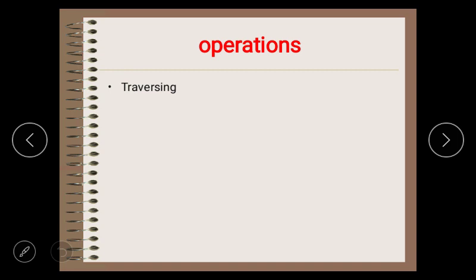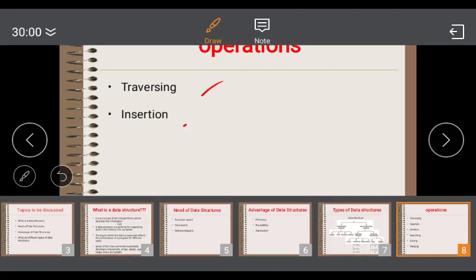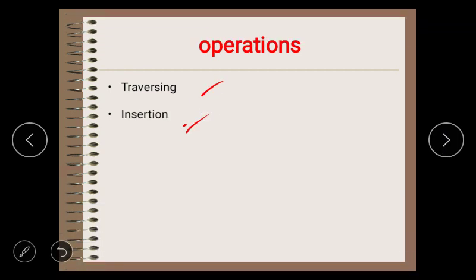Then we will divide that sum by the number of given subjects, that is 6, in order to find the average. And the second one is insertion. Insertion can be defined as the process of adding elements to the data structure at any location. If the size of the data structure is n, then we can only insert n-1 data elements into it. And the third one is deletion. The process of removing an element from the data structure is called deletion. We can delete an element from the data structure at any random location.